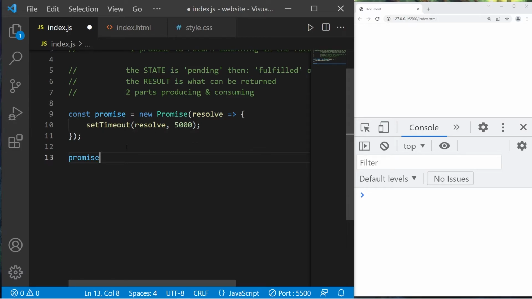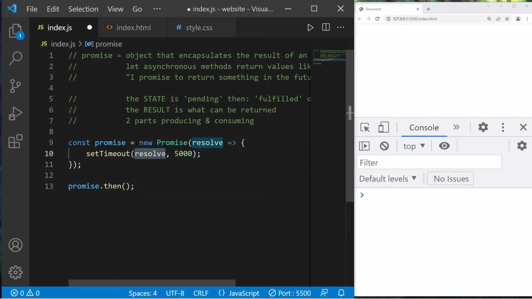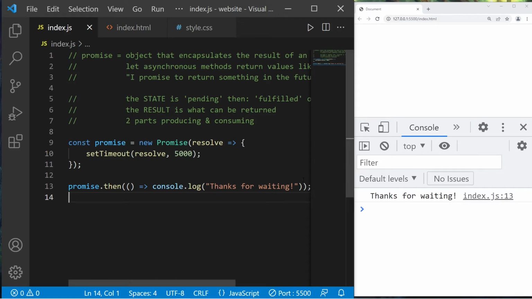Then I will take the name of my promise, follow it with then, pass in a function. So you don't necessarily need to return a value when resolving. So this function will have no arguments. Arrow will display a message. console.log "Thanks for waiting." After 5 seconds, this should display my message. Thanks for waiting.